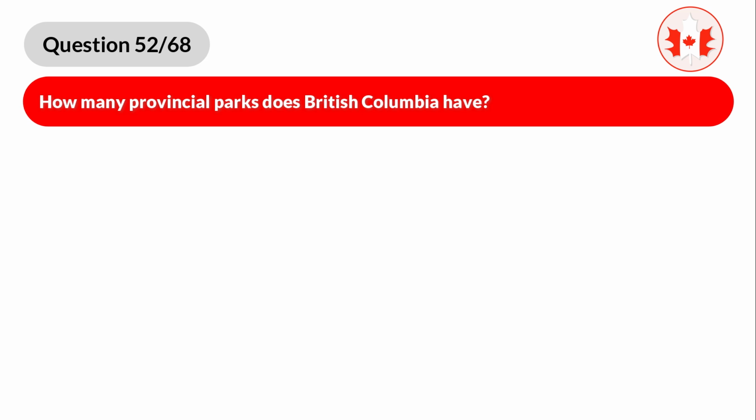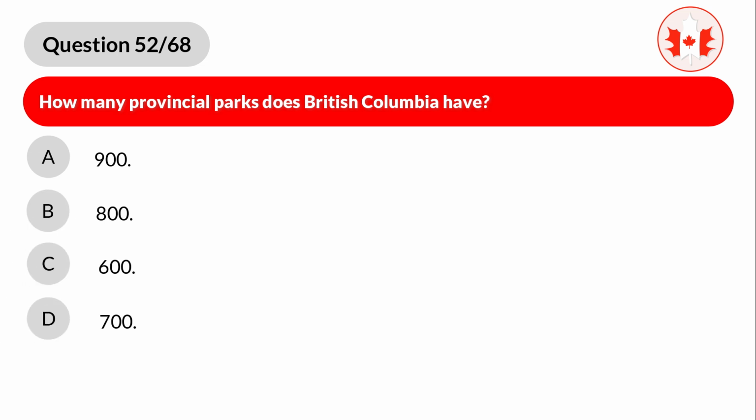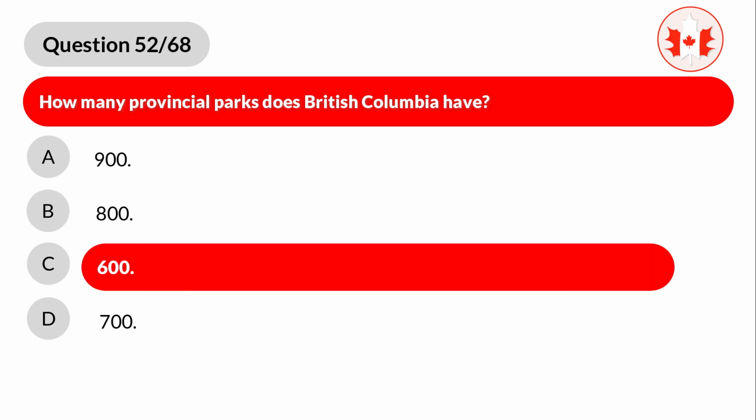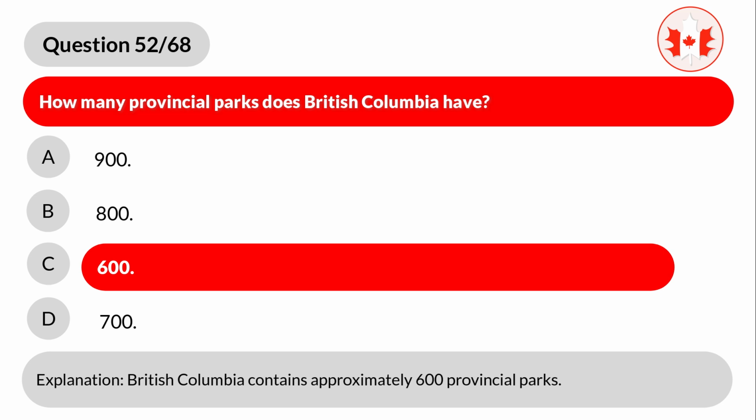Question 52. How many provincial parks does British Columbia have? A. 900. B. 800. C. 600. D. 700. Correct answer is C. 600. Explanation. British Columbia contains approximately 600 provincial parks.